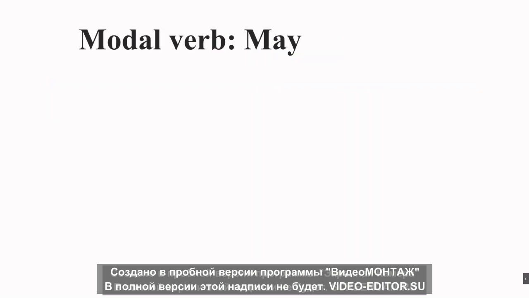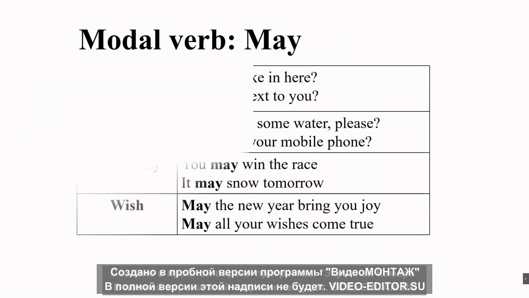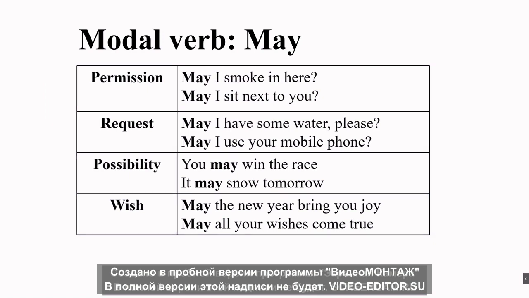Modal verb may. When we are not sure about something in the present or future, we are using the modal verb may. For example, Jack may be coming to see us tomorrow. In this sentence, we don't know for sure if Jack is coming. Next, modal verb may can also be used to make a request, to talk about possibility, to make a wish.